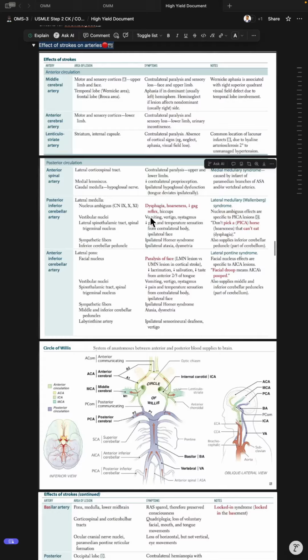Findings include dysphagia, hoarseness, loss of gag reflex, hiccups, vomiting, vertigo, nystagmus, decreased pain and temperature from the contralateral body and ipsilateral face, ipsilateral Horner syndrome, and ipsilateral cerebellar signs such as ataxia and dysmetria. Nucleus ambiguus findings are specific to PICA lesions.